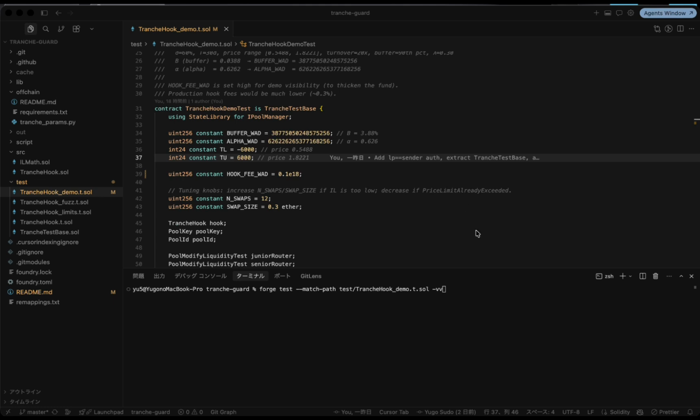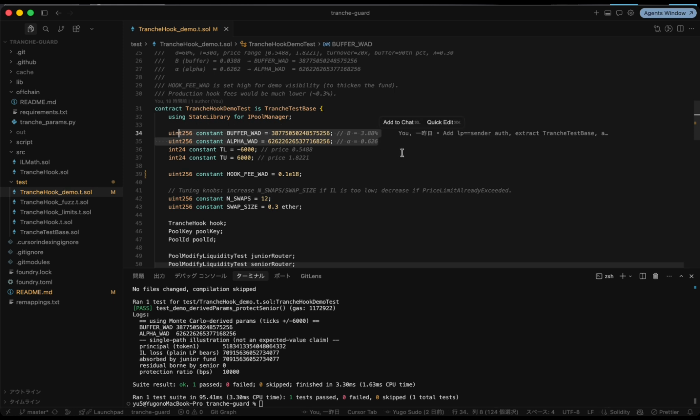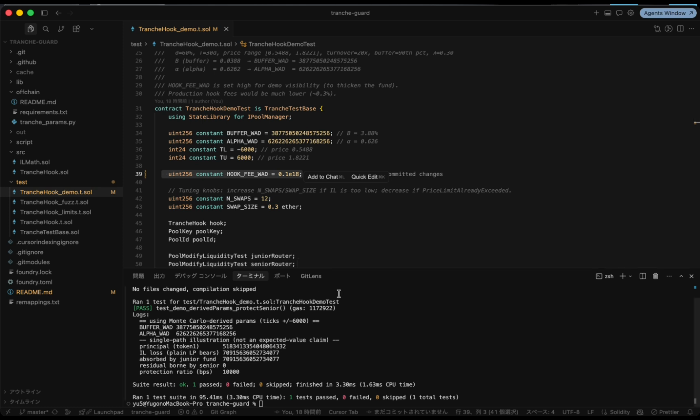Well, let me show you our demo test running, on a real V4 pool with the numbers from the simulation. In production, this fund fills slowly over many swaps. So to keep the demo short, I just turn the hook fee right up and a few swaps fill it instead. Then a senior LP exits after the price drops against them. Here, impermanent loss happens, and the junior fund covers senior's loss here. So the protection fires on chain, that's TrancheGuard.